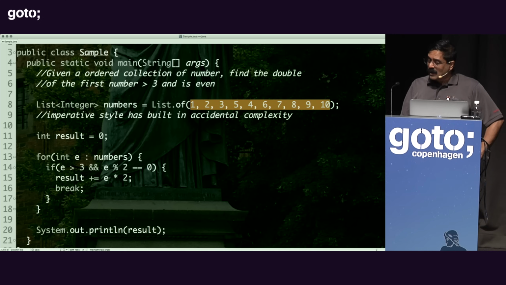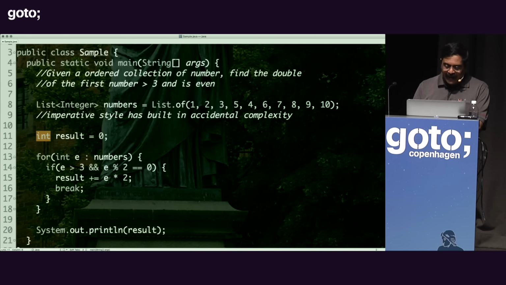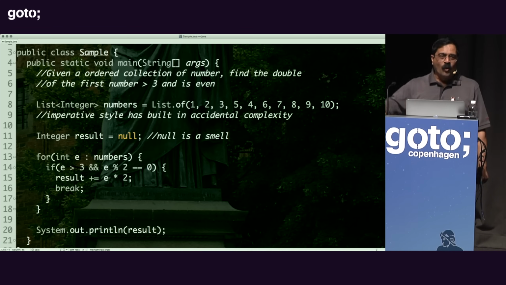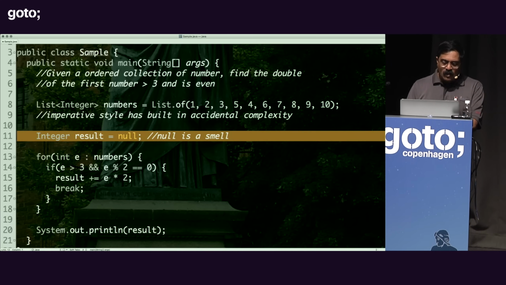So once the tester tells me it's wrong, what am I going to do now? I'm going to go back to this code and say, all right, I'll fix it. I'm going to say integer result is equal to null. And then, of course, the question is, how do you feel about this? Null, of course, is a smell, and this is not going to be very much fun to write. It only gets worse at this point than it was before. So we struggle with all this and say, gosh, there's got to be a better way to write this code.